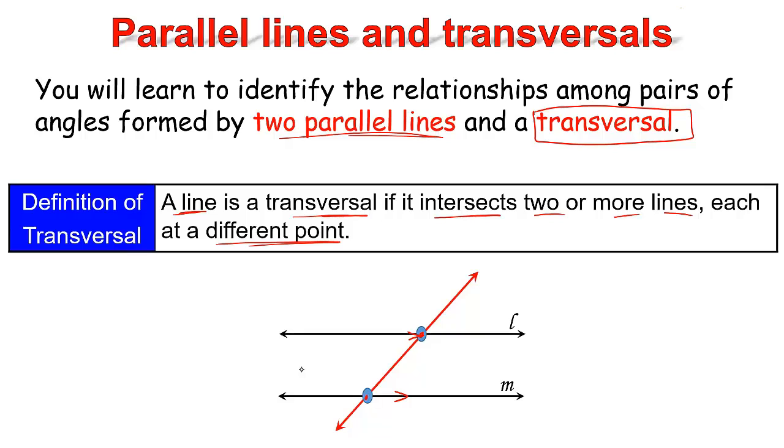Now I have a question. If this is the only way that I can draw the transversal, can a transversal be drawn in any other way? So I can draw a transversal in any way, even if it is perpendicular to the lines. Does anyone have any question before I proceed? If anyone has any question, raise your hand.